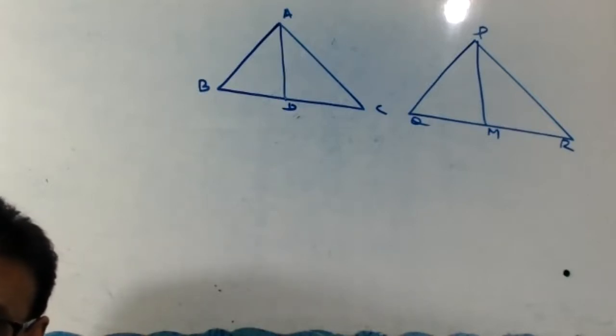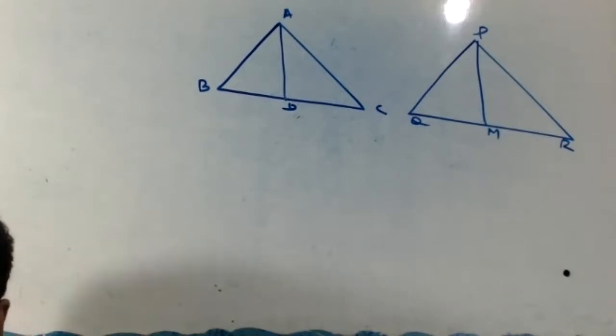Didn't finish. Okay. Where did you reach in school? Over. What is over? Chapter. Similar triangle chapter is over. Okay.